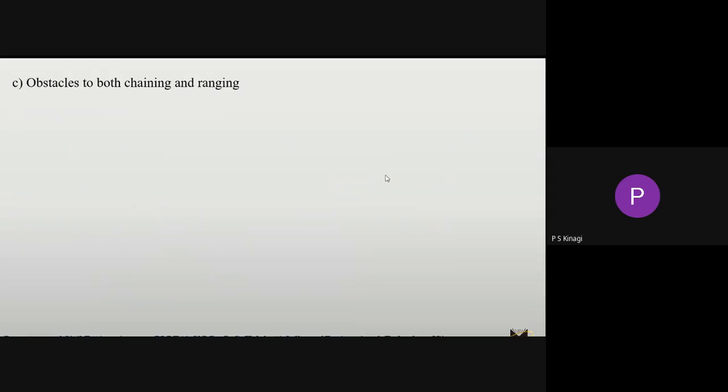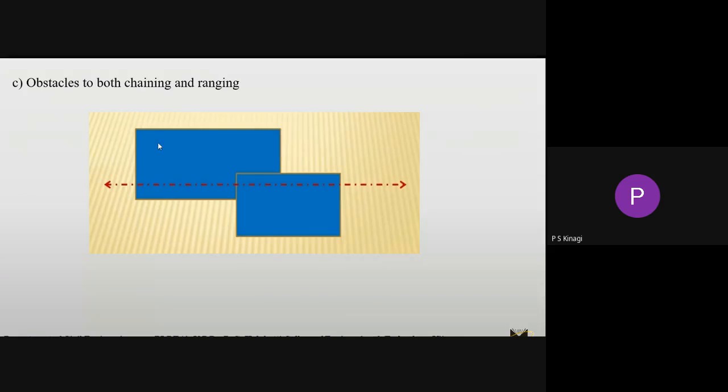One more obstacle, a third type, is an obstacle to both chaining and ranging. Here, the obstacle is due to some buildings. Along the same chain line, it is not possible to use the chain, and we also cannot see from one point to the other side of this obstacle. This is the third type of obstacle in chaining or taping.